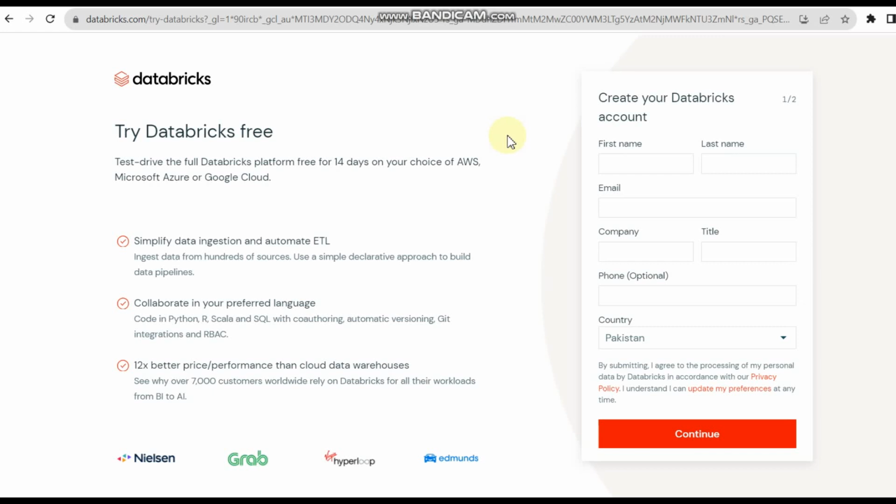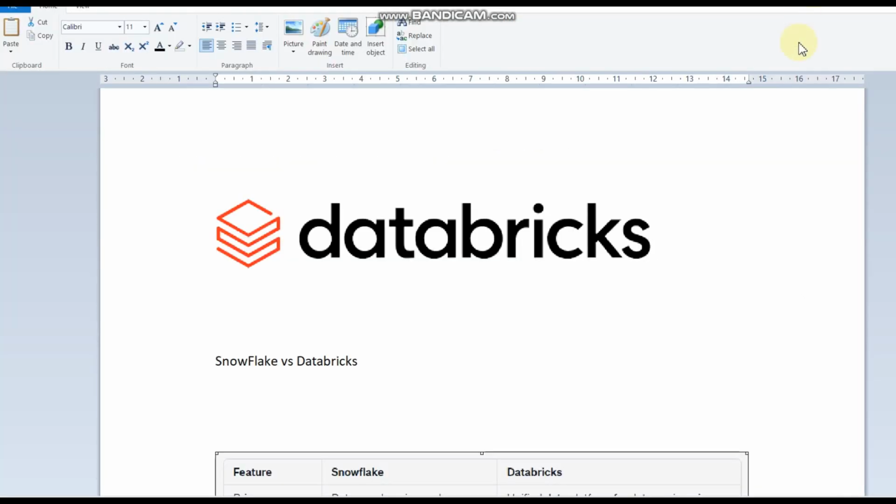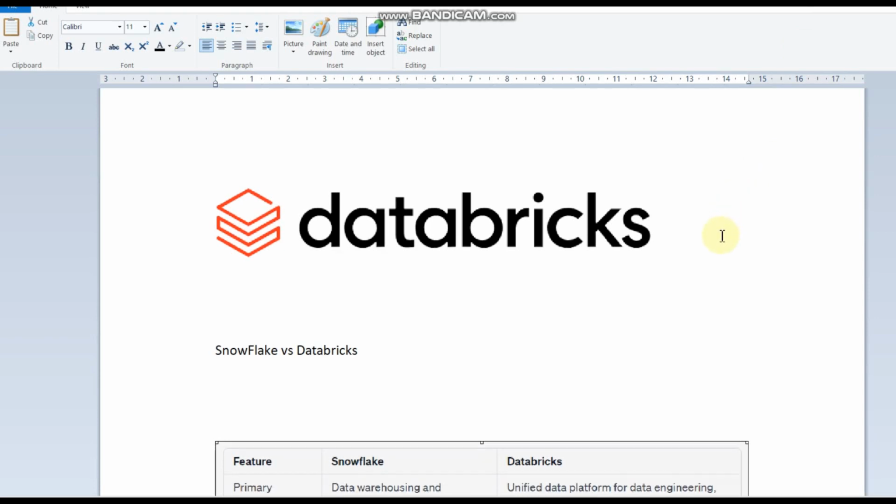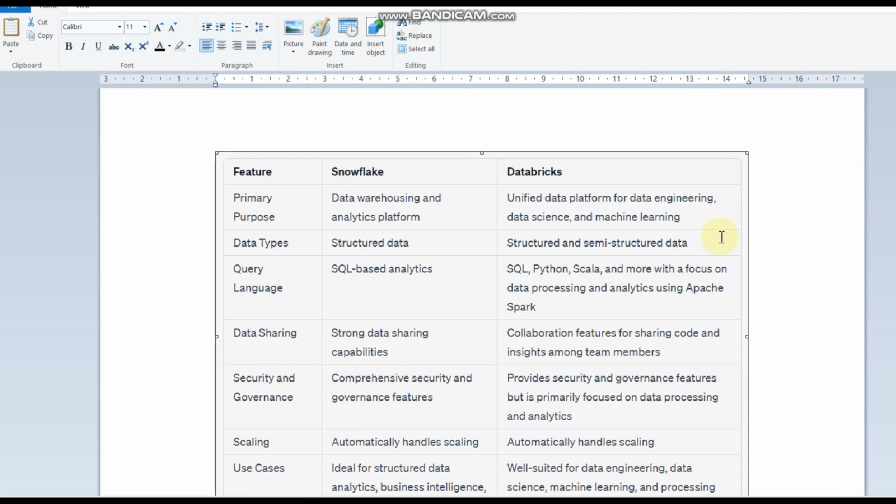However, Snowflake is also a comprehensive data analytics tool, but there may be some distinctions or some benefits if we use Databricks. So let's compare this benefit. If we compare Snowflake versus Databricks, the primary purpose of Snowflake is that it is used for a data warehousing and analytics platform. However, Databricks is used as a unified data platform for data engineering, data science, and machine learning.